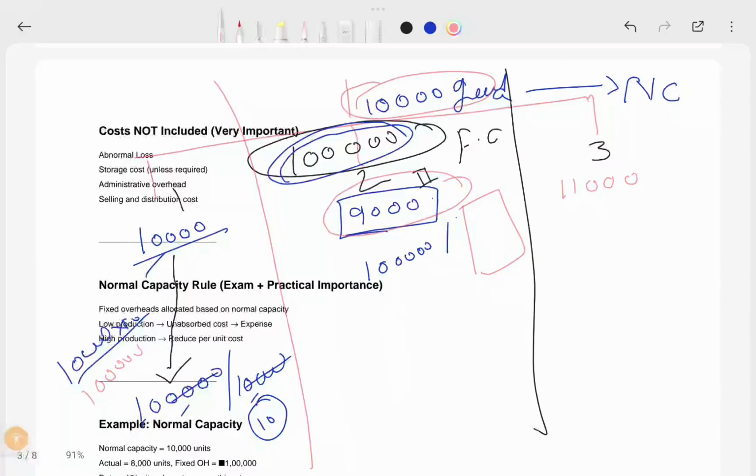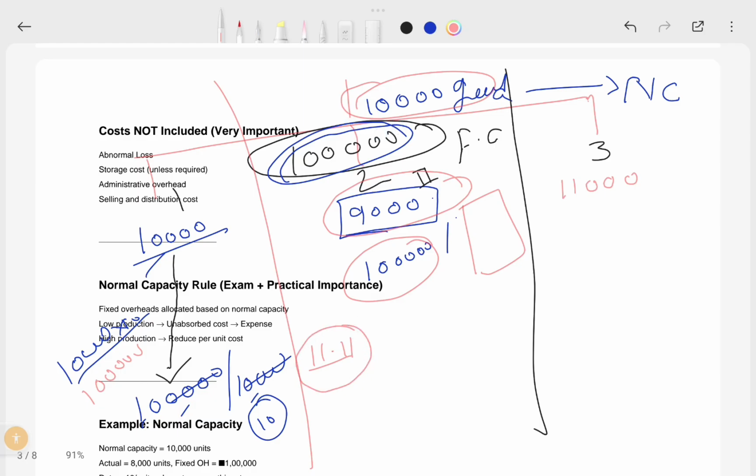There was some abnormal loss here, right? You cannot add the entire 1 lakh to the cost of inventory. If you add this entire 1 lakh to the 9,000 units, your cost would be 11.11. It means for producing 9,000 units, you have included this much cost.